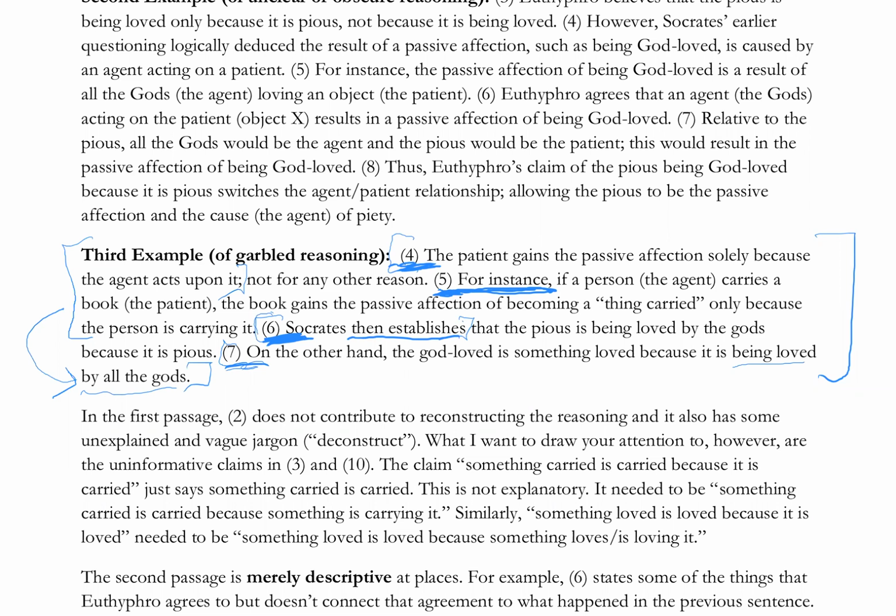So 6 is just kind of hanging out here, and it's not clear why it's there, right? 6 is totally unmotivated. Whereas 4, 5, and 7 all sort of hang together in a line of reasoning. And so if 6 and 7 were switched and a little more was said to connect 7 back to the general principle of 4, the line of reasoning in this passage would be a lot clearer, right? Okay, so that's what I want to say about this example.